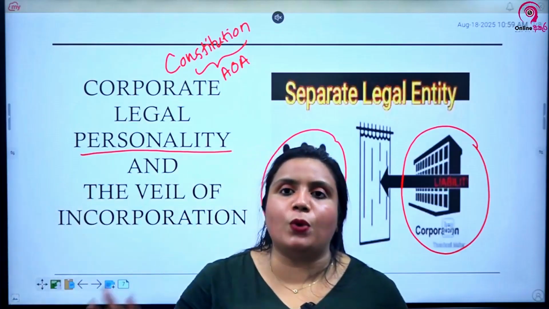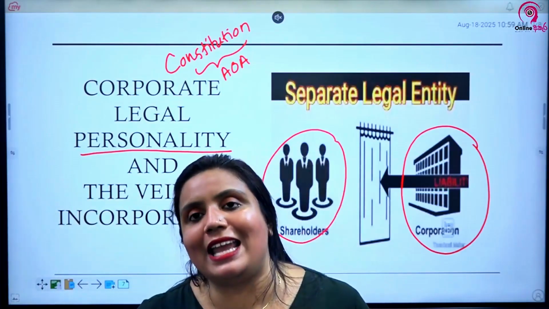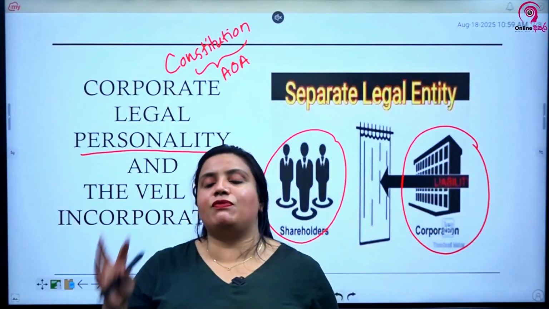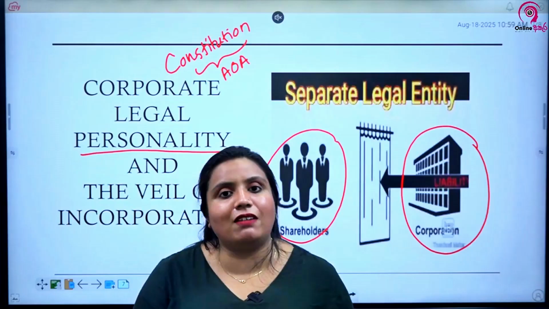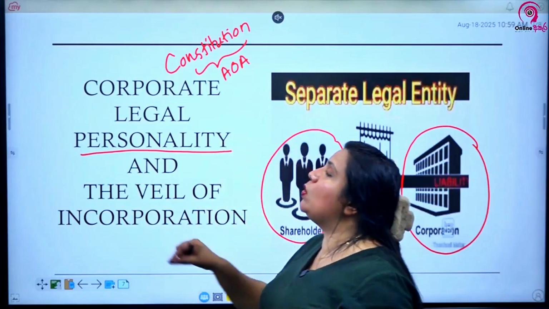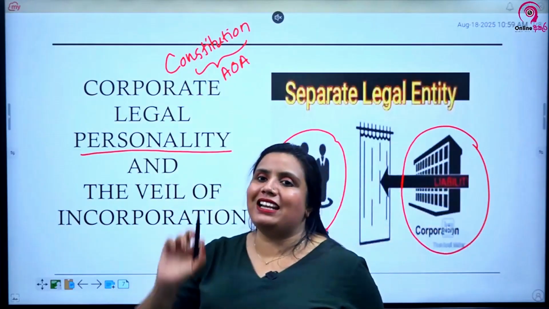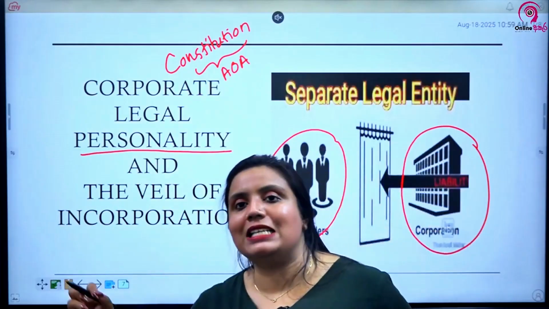So Solomon only has limited liability just like any other shareholder. Therefore, Solomon is not personally liable for the debts of the others. That was the finding. Why did the court stand for Solomon in that particular case? Because of the corporate legal personality that Solomon's business had.